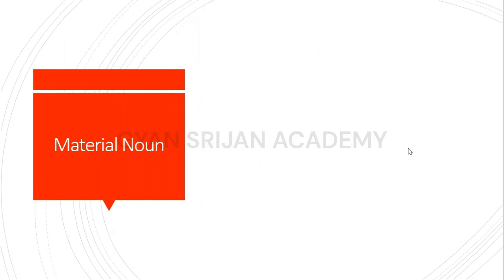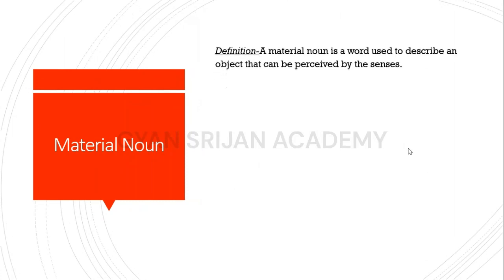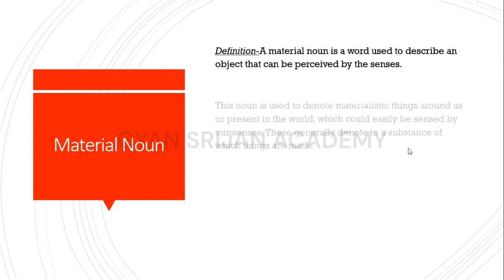Now comes our material noun. So here is our definition. Our definition says that a material noun is a noun used to describe an object that can be perceived by our senses. Okay, this is just the opposite of the abstract noun we studied just now. It is saying that a material noun is a noun which describes an object which can be perceived by our senses.